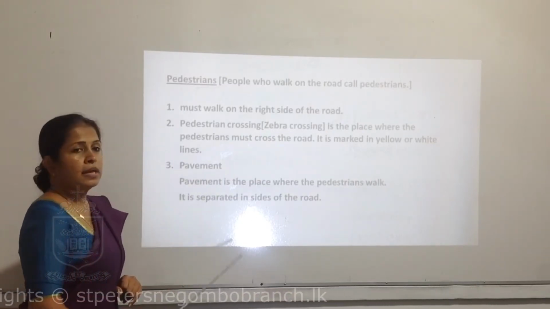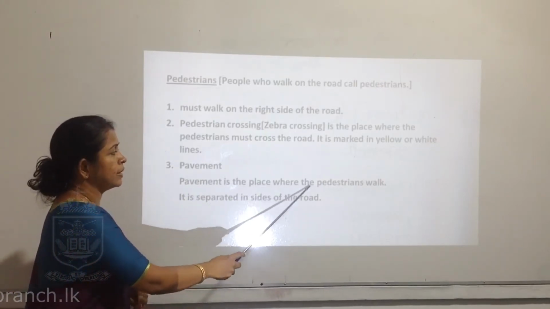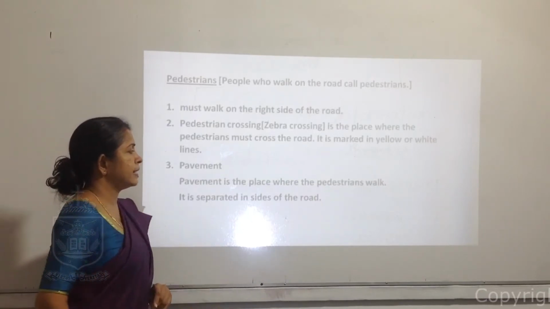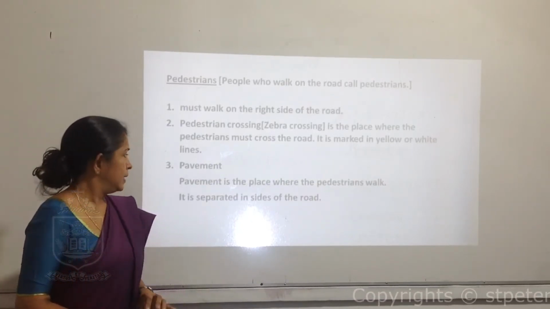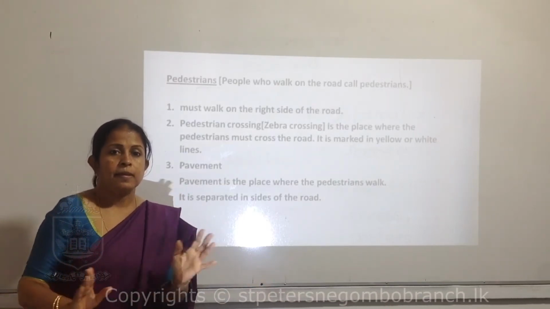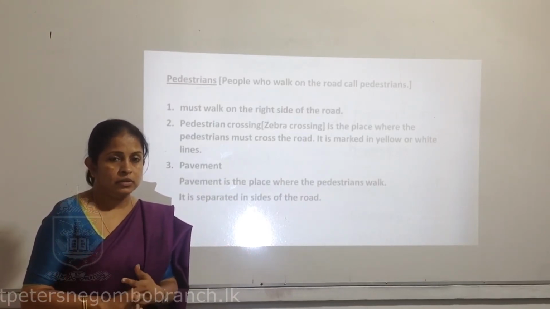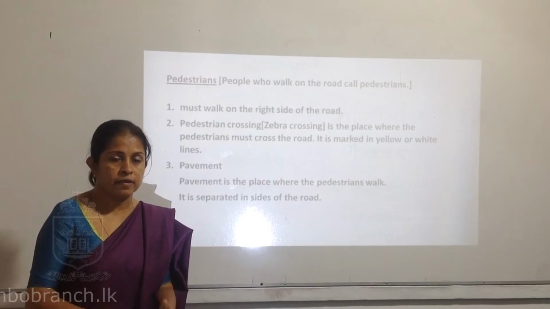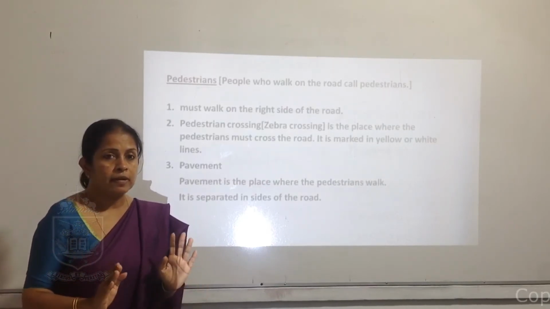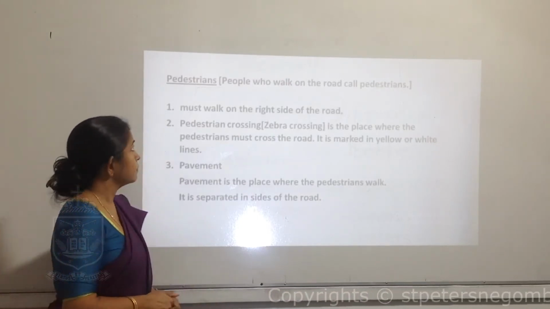The third one is the pavement. The pavement is the place where pedestrians walk. It is separated inside of the road. On either side of the road, they have separated a place for pedestrians to walk. So every time we are walking, we have to use this pavement. Then we can't meet with an accident.